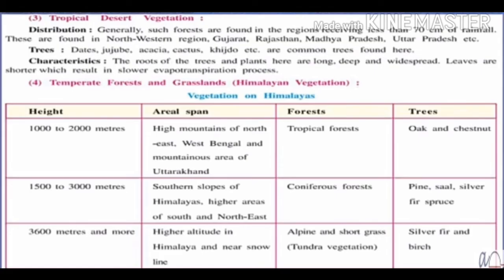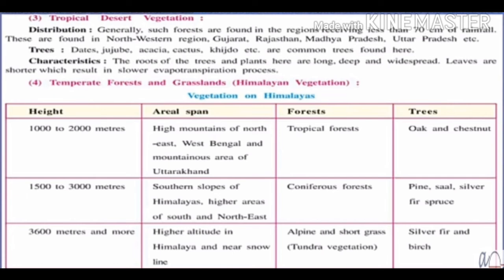First we will see the distribution, where we are getting this kind of vegetation. So the name came here, tropical desert. So obviously Gujarat, Rajasthan will come. Generally such forests are found in the regions receiving less than 70 centimeter of rainfall. These are found in the northwestern region, Gujarat, Rajasthan, Madhya Pradesh, Uttar Pradesh, etc.